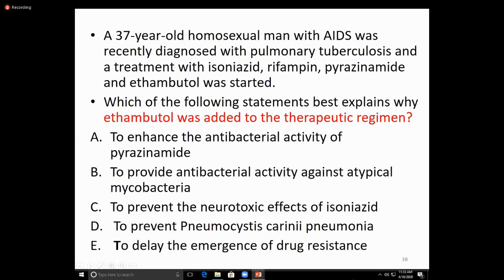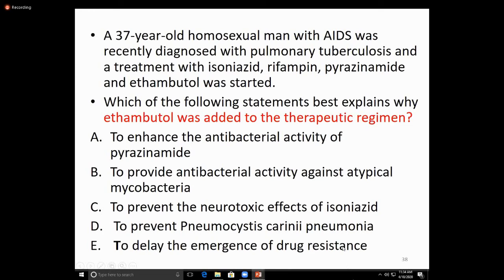Again, a question: a 37-year-old homosexual man with AIDS was recently diagnosed with pulmonary tuberculosis, and treatment with isoniazid, rifampicin, pyrazinamide, and ethambutol was started. Explain why ethambutol was added to the therapeutic regime: to enhance the antibacterial activity of pyrazinamide, to provide antibacterial activity against atypical mycobacteria, to prevent the neurotoxic effect of isoniazid, to prevent Pneumocystis pneumonia, or to delay the emergence of drug resistance.